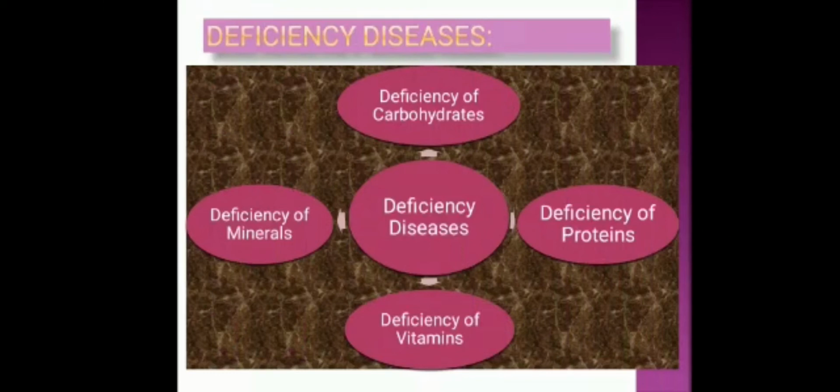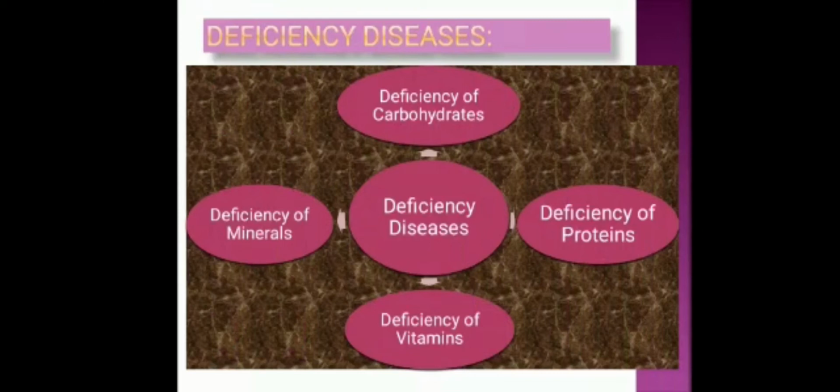Then it causes a disease or disorder in our body, and that disease arises from the deficiency of that particular nutrient, meaning lack of that nutrient. So the disease which arises due to the lack of nutrients like carbohydrate, fats, protein, vitamins or minerals in our diet over a long period of time is called deficiency disease.